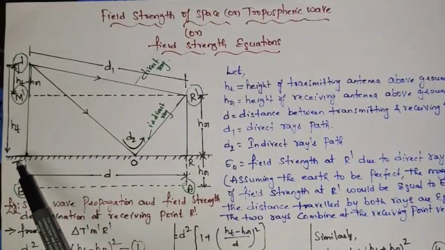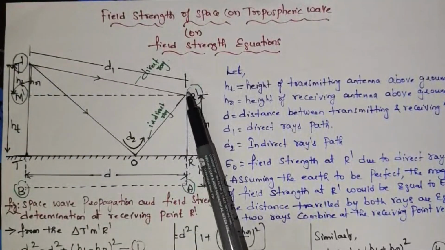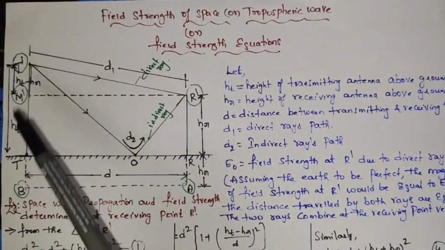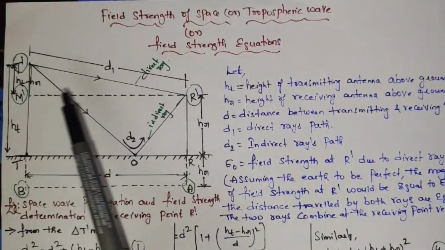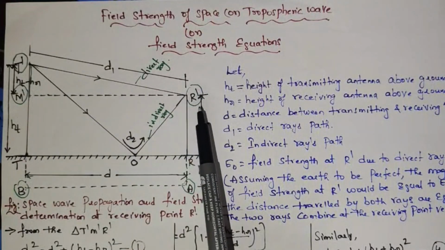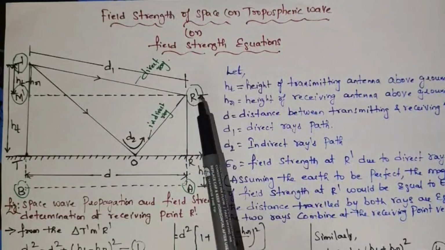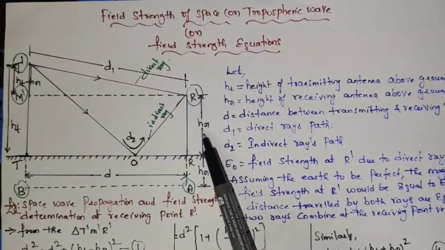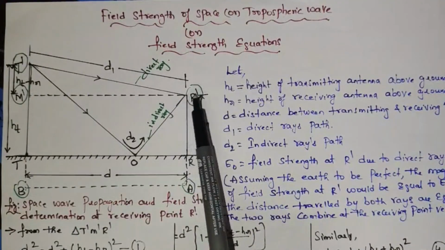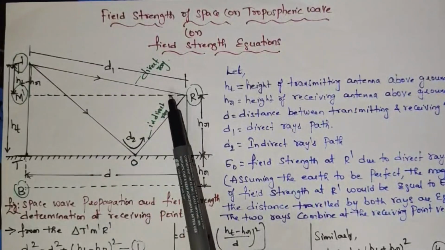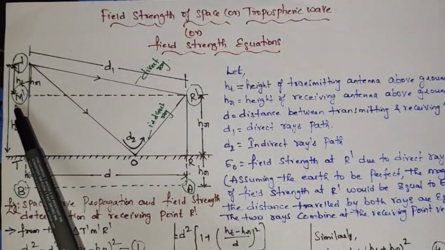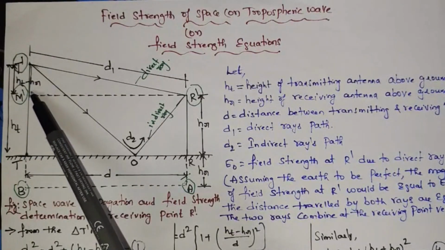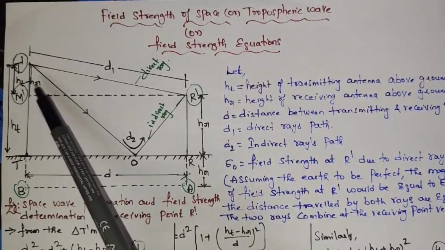So here, this is the transmitting antenna, this is the receiving antenna, which is small. Why? Because transmitting antenna is like a tower which is of a huge size, whereas the receiving antenna, compared to the transmitting antenna, is small. Let this be the transmitting antenna height ht, and this the receiving antenna height hr. If you draw a parallel line towards the earth curvature from R dash, you will get one more point M dash. Let the difference between the transmitting and receiving antenna heights be ht minus hr.